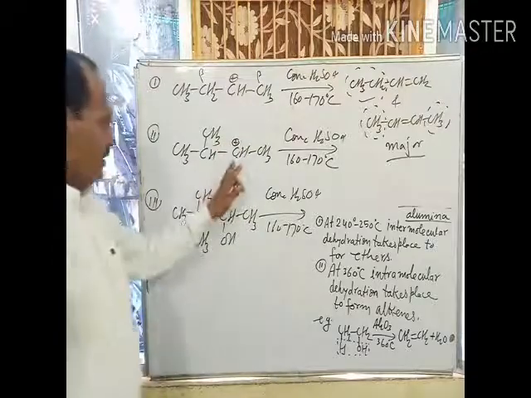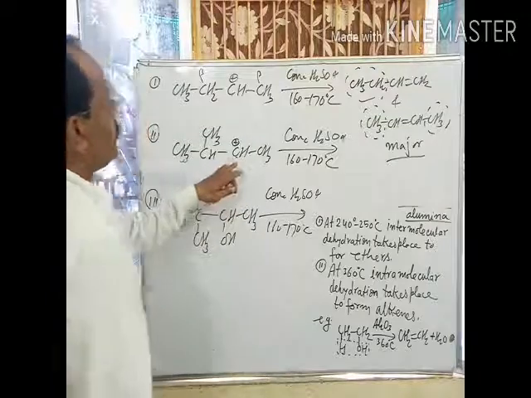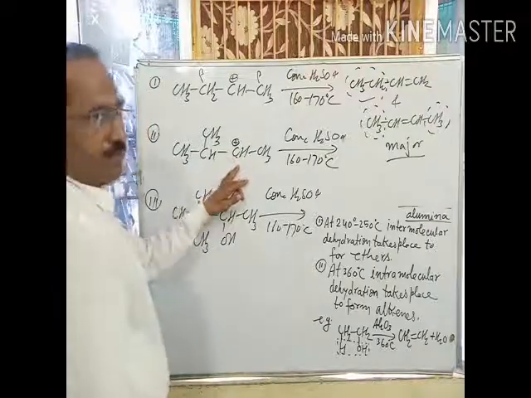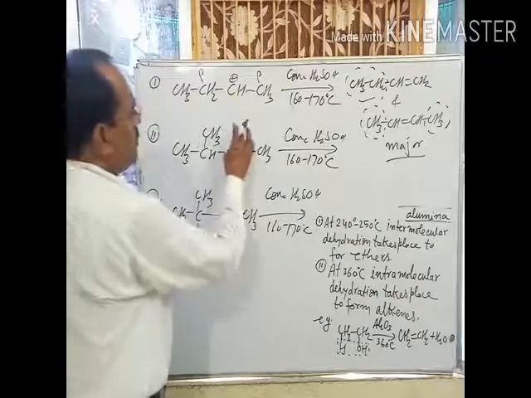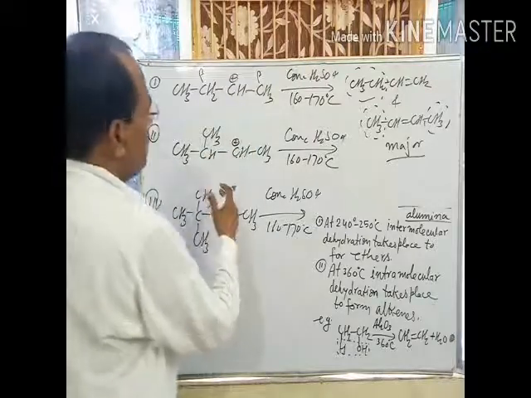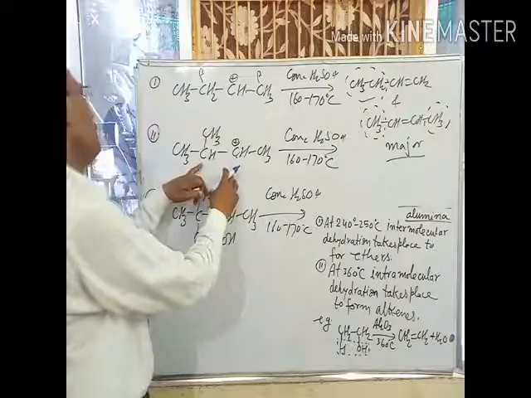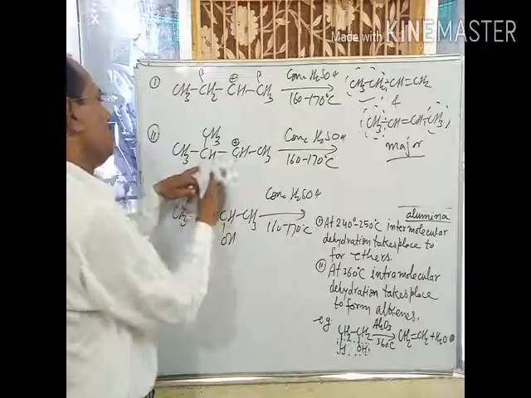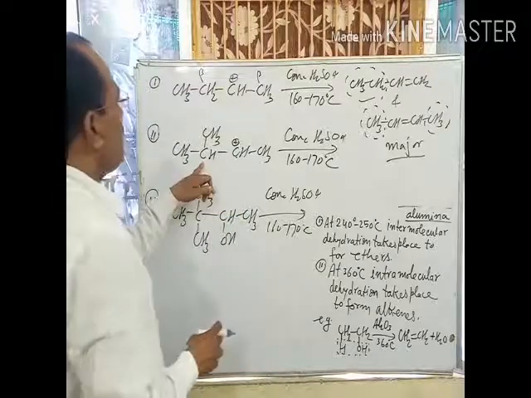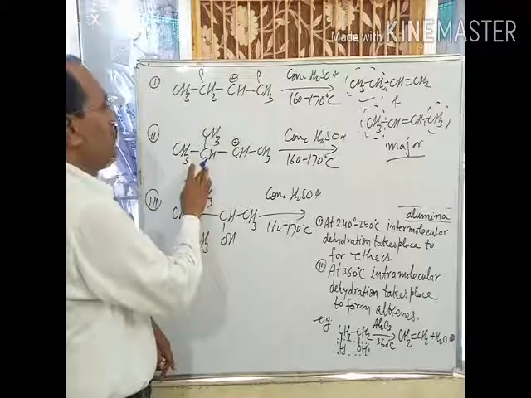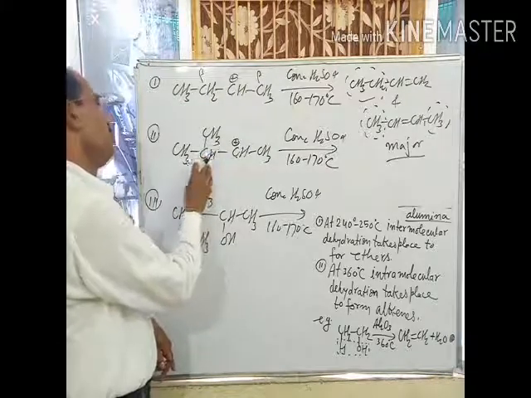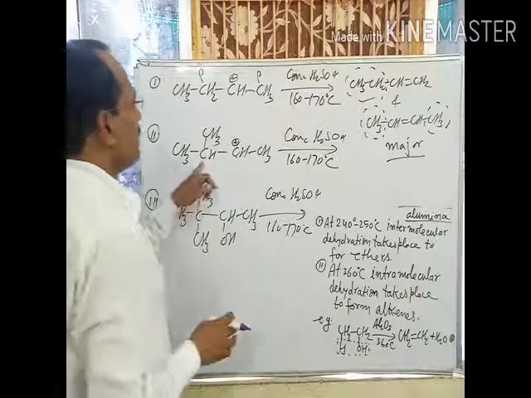Okay. Now this is a secondary carbocation. If this carbocation gets rearranged, then the possibility of a tertiary carbocation is there. But for the elimination of proton, no hydrogen remains at this carbon.